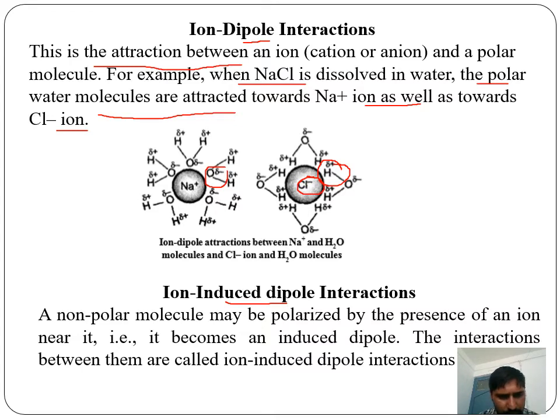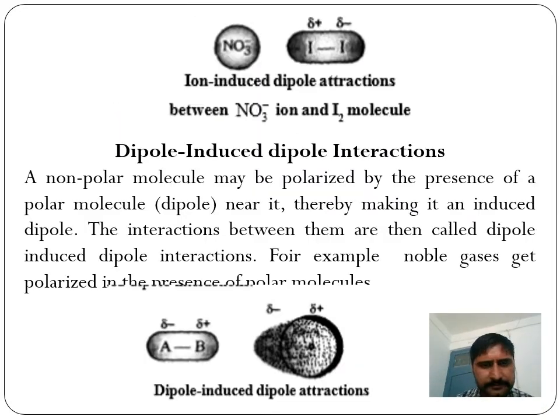So a non-polar molecule may be polarized by the presence of a nearby ion and becomes an induced dipole, called ion-induced dipole interaction. See the example here: this is iron, this is nitrate ion, and when iodine comes in contact with this, the electrons of iodine are repelled and it carries delta positive charge.